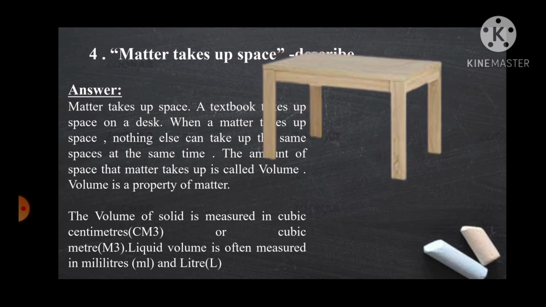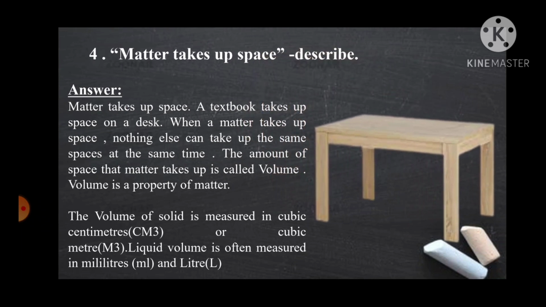So we can consider a table. On the table, suppose you are reading a book. The amount of space the book is taking on the table is the volume of the book. At the same time, no other matter can take up the same space that is taken by the book. Either you have to remove it, then you can keep another matter here, and then the amount of space taken up by that matter is the volume of that matter.